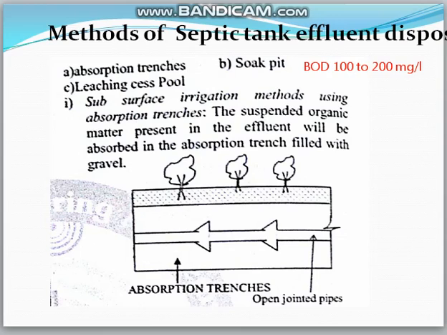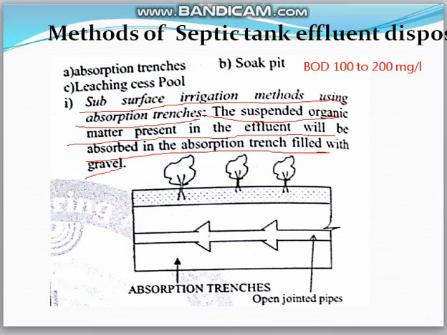Finally there will be a sludge. In the subsurface irrigation method, the suspended organic matter present in the effluent will be absorbed in the absorption trench filled with gravel.